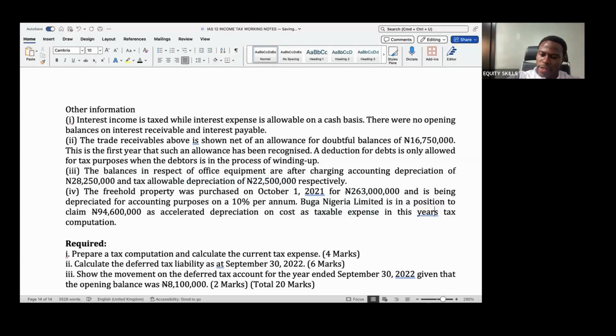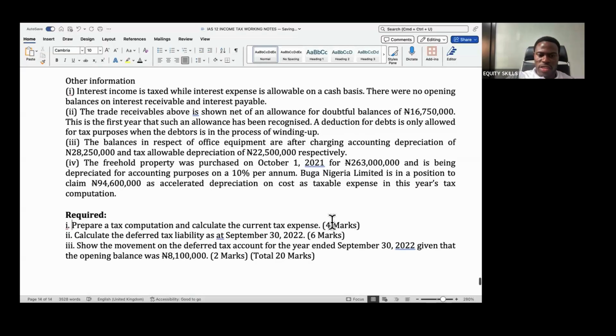We're now required to prepare a tax computation to calculate current tax expense. We're also required to calculate deferred tax liability as at September 30, 2022, and show the movement on the deferred tax account for the year ended September 30, 2022, given that the opening balance was 18.1 million.